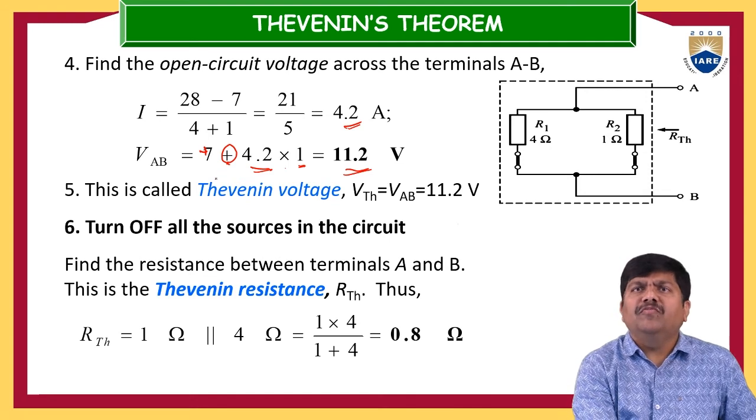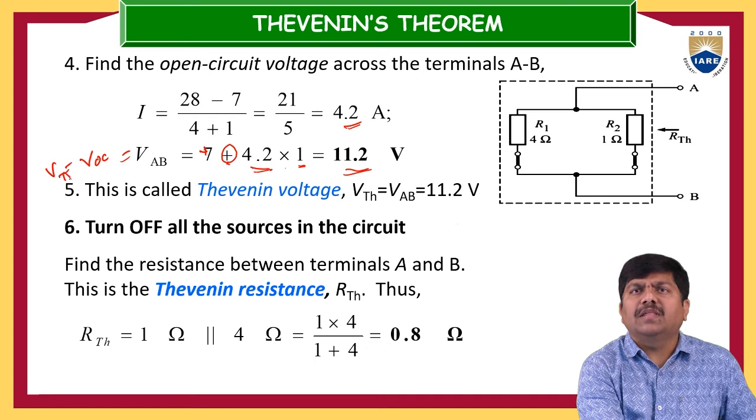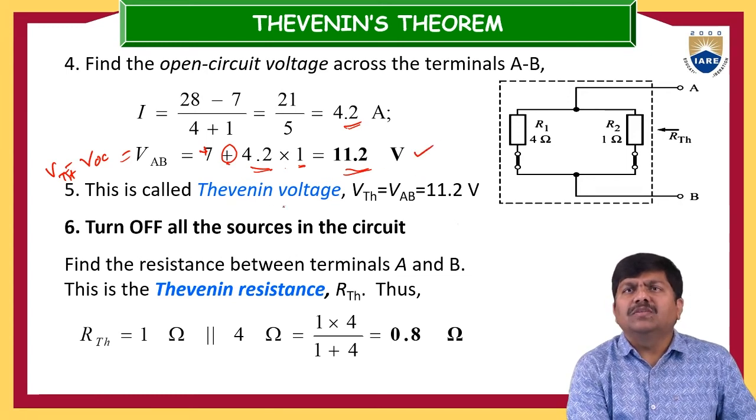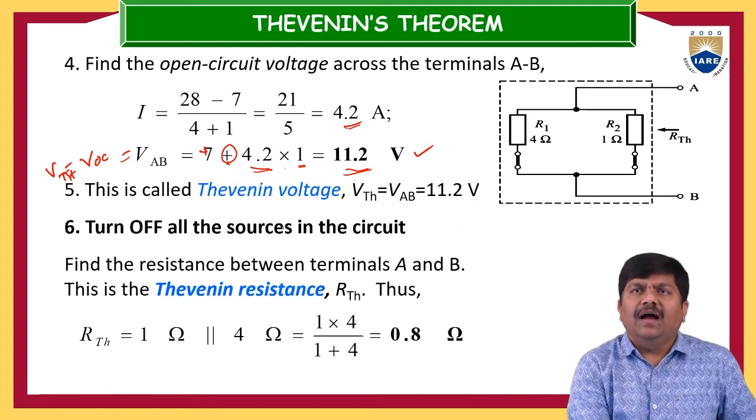This is about the VAB, also called the VOC, or VTH. VTH, VOC is nothing but 11.2 volts. So this is one of the steps we have completed. This is called Thevenin's voltage, that is VTH is equal to VAB, which is 11.2 volts.